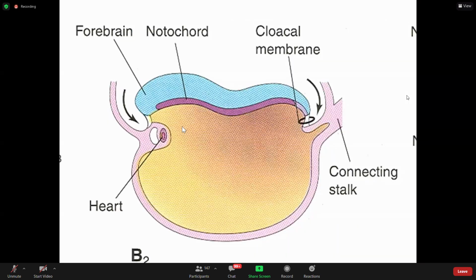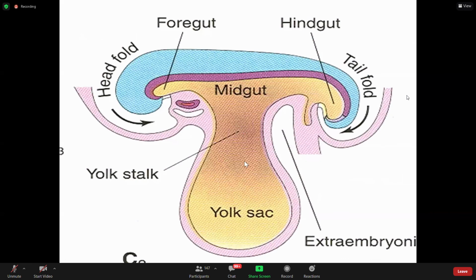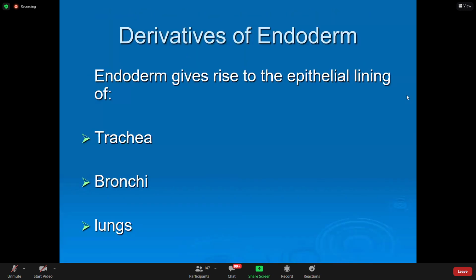So see here, this is the head fold, head end, tail end. This was the yolk sac, it becomes narrow, and with this narrowing यहाँ foregut, head end, tail end के पास hindgut. ये connecting stalk है यॉर्क सैक का, so इसलिए इसको यॉर्क स्टॉक बोलते हैं, और ये यॉर्क सैक है जो कि रेमनेंट बन जाएगा. So this is how the foregut, midgut, and hindgut are formed.